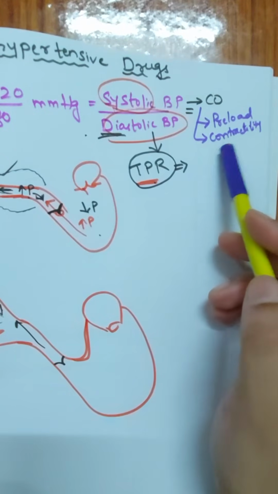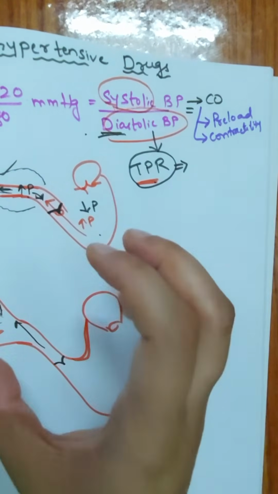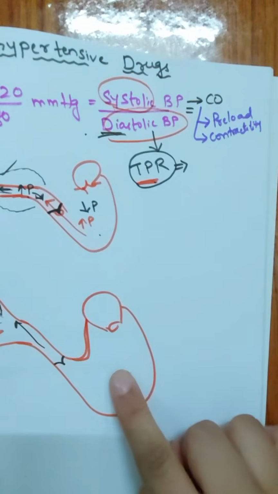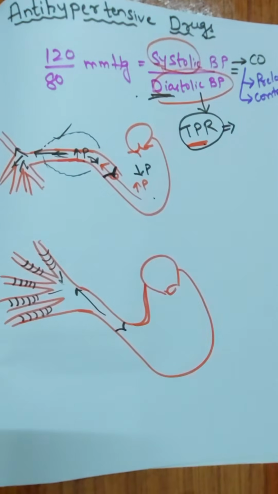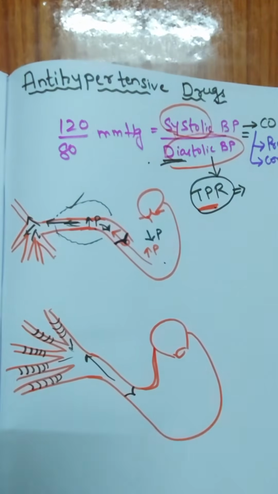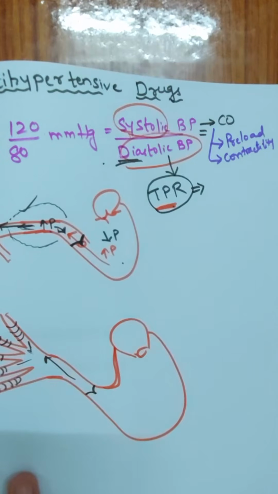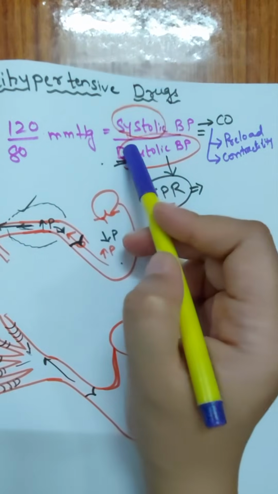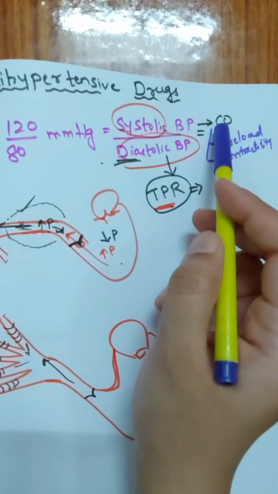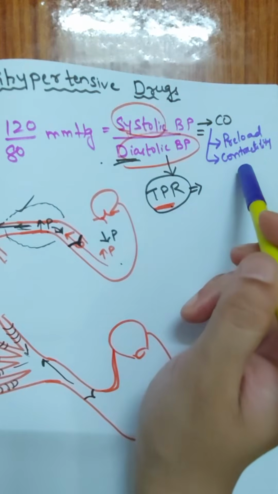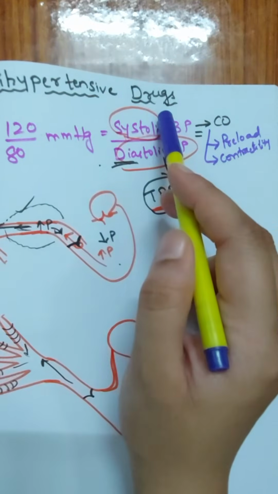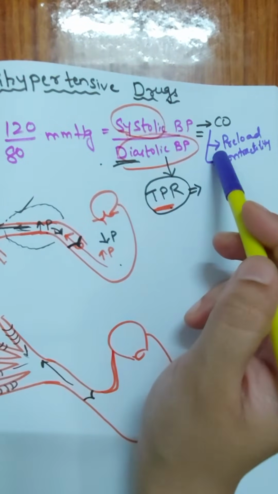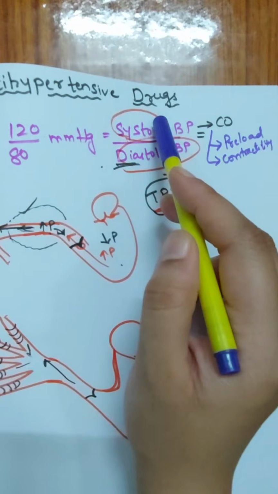Next, contractility also increases the systolic blood pressure. When the force of contraction is more, the cardiac output and the stroke volume are also more, and thereby the systolic blood pressure also increases. Okay, so this is the basic background regarding the antihypertensive drugs. The most important thing for the management of hypertension that you should remember is that systolic blood pressure mainly depends upon cardiac output, and cardiac output mainly depends upon preload and contractility. If you are giving any drug that is increasing preload, it will increase the systolic blood pressure. If you are increasing the force of contraction, it will also increase the systolic blood pressure.